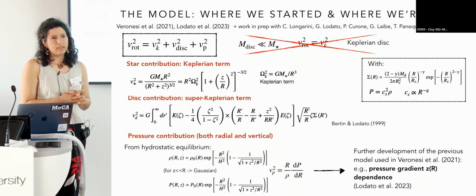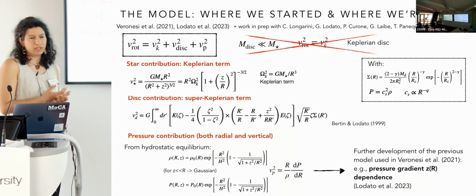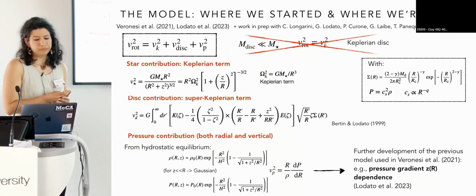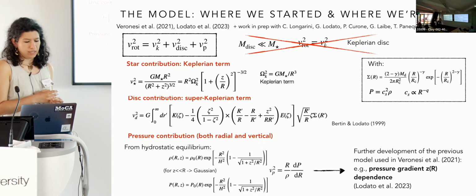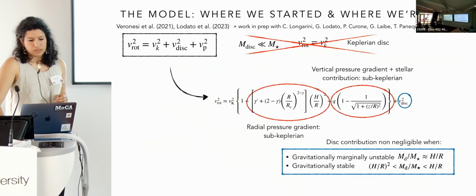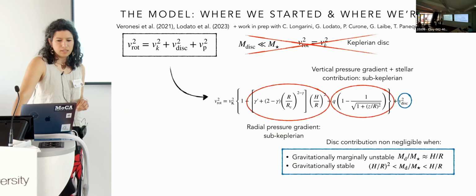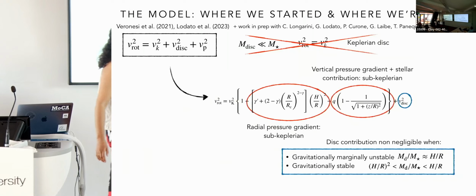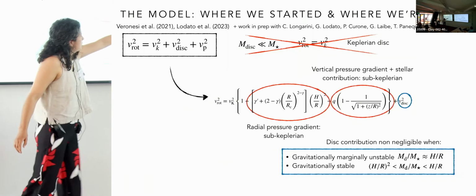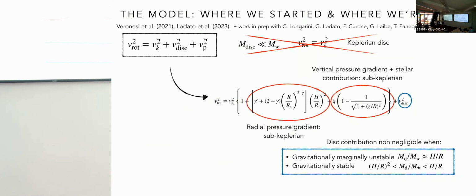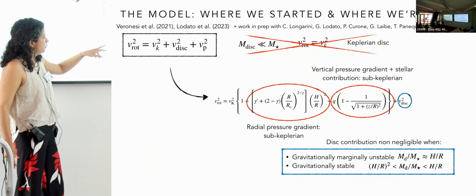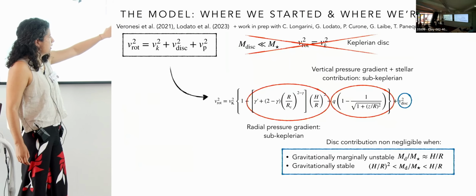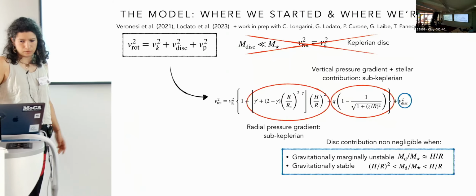This is a further development with respect to what we did in our previous work in 2021, where we considered just the radial dependence of the pressure gradients. By putting all these terms together, we can write the disk rotation curve as the sum of a Keplerian term, two sub-Keplerian terms, and the super-Keplerian term, where the two sub-Keplerian terms are due to the radial pressure gradient and to the vertical pressure gradient, plus the star contribution.